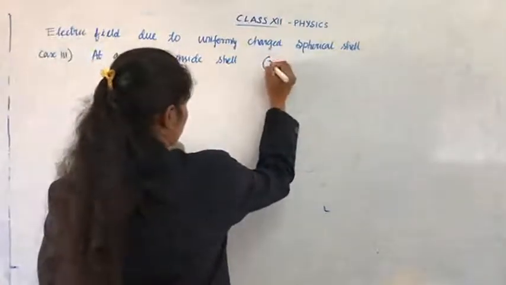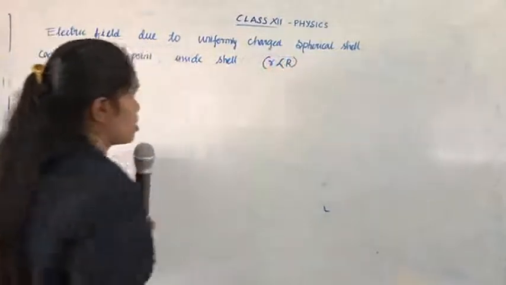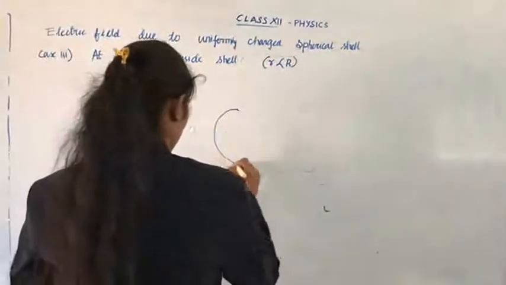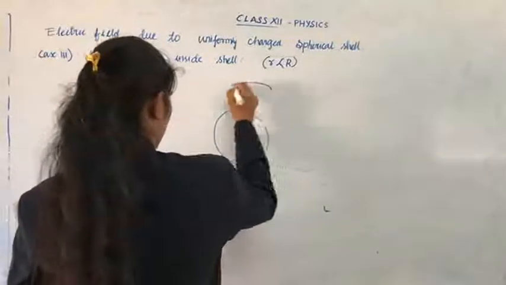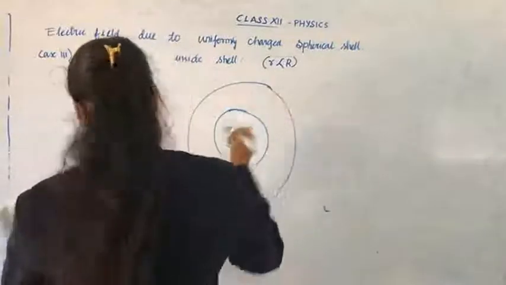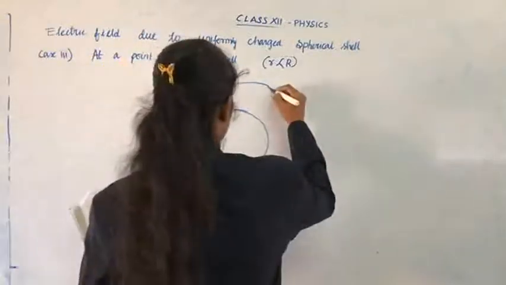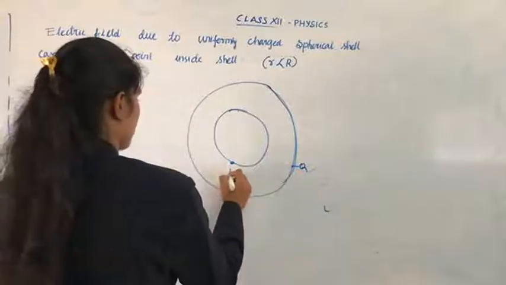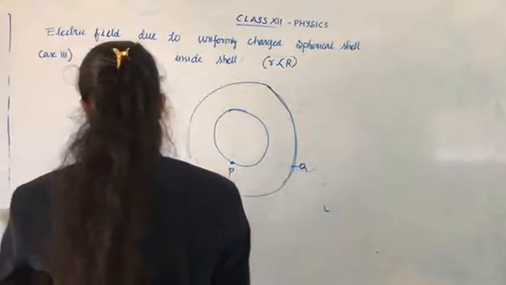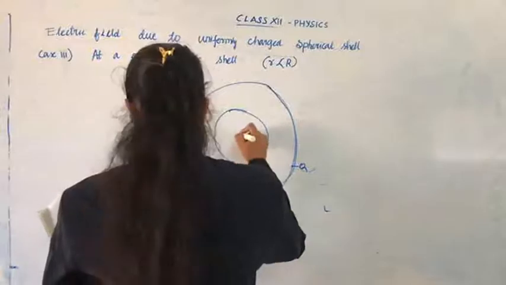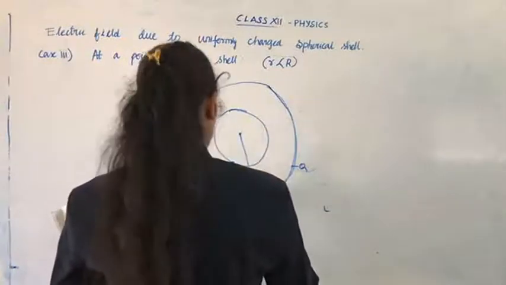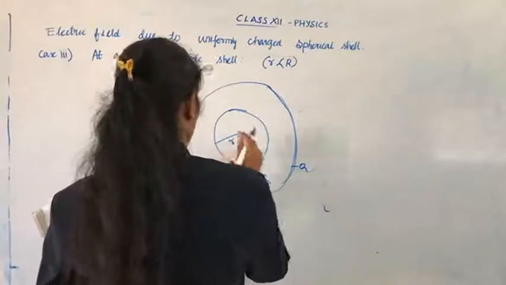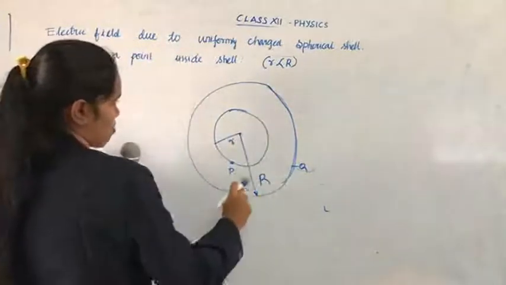Here small r is less than capital R. So the diagram is, the outer surface is the charged sphere. Here we have to place the point P, and the distance is small r, so small r is less than capital R.